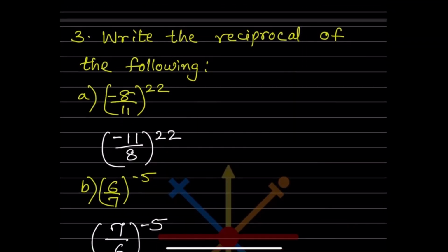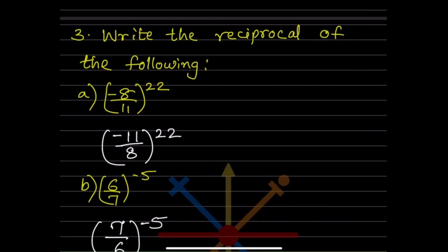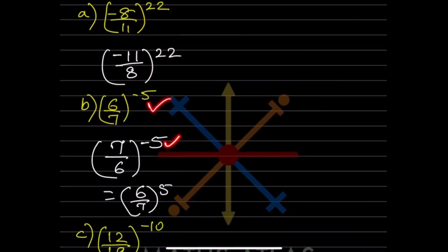Now write the reciprocal of the following. So this will keep as it is. Reciprocal of this one, minus 11 by 8. Now this will keep as it is first. Reciprocal of this is 7 by 6. So since here we didn't change the exponent because that was already positive 1. But now after taking the reciprocal of this one, we can see the exponent is negative 1.